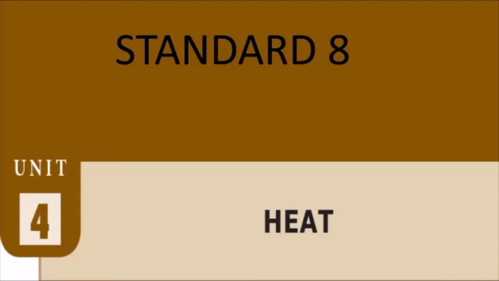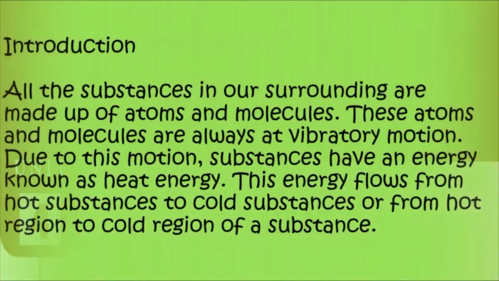Good morning, students. Today we are going to learn Unit 4 Heat. Introduction. All the substances in our surrounding are made up of atoms and molecules. These atoms and molecules are always in vibratory motion. Due to this motion, substances have an energy known as heat energy. This energy flows from hot substances to cold substances, or from a hot region to a cold region of a substance.